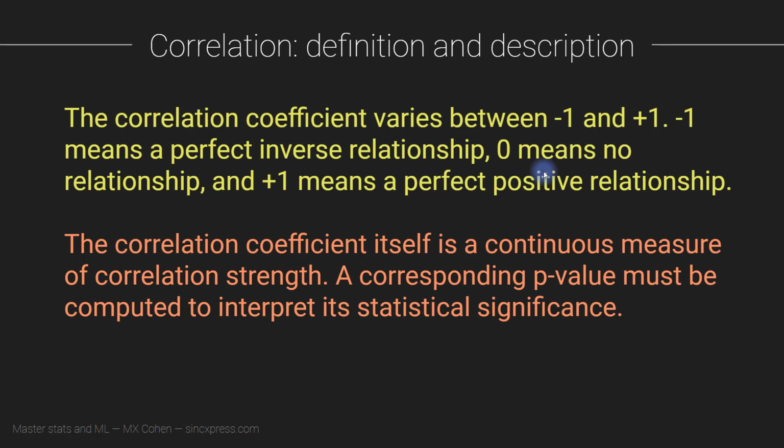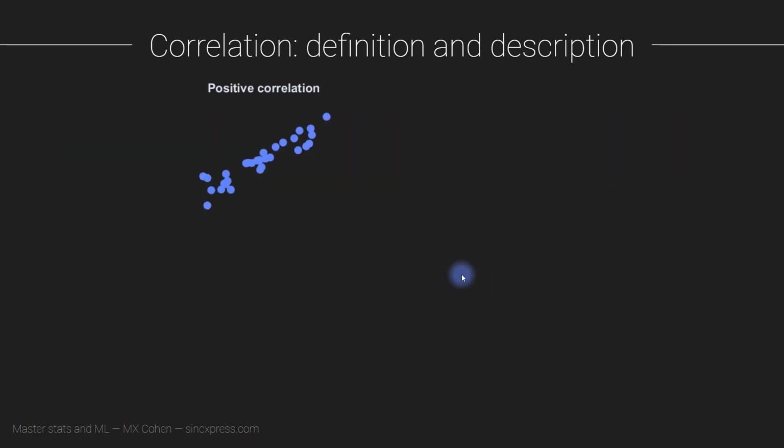Now, a correlation coefficient is by itself just a number. We cannot directly evaluate the statistical significance of a correlation only by looking at the coefficient. Instead, we need to compute a p-value that's interpreted in exactly the same way as I explained p-values in the previous section.